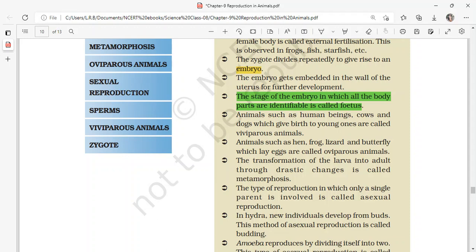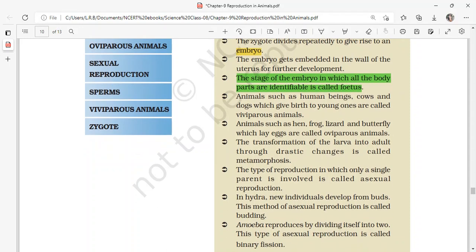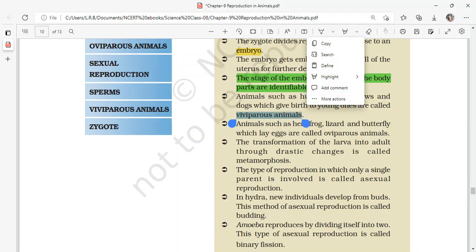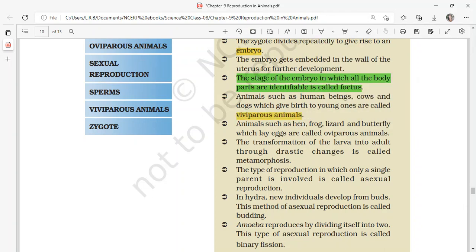Animals such as human beings, cows, and dogs which give birth to young ones are called viviparous animals. Animals such as hen, frog, lizard, and butterfly which lay eggs are called oviparous animals.